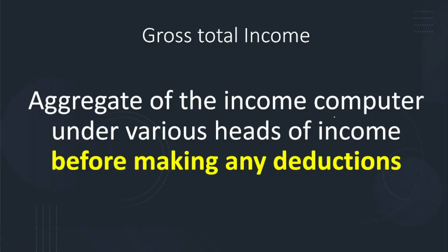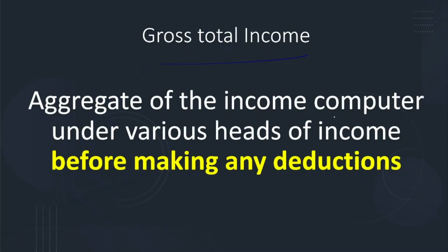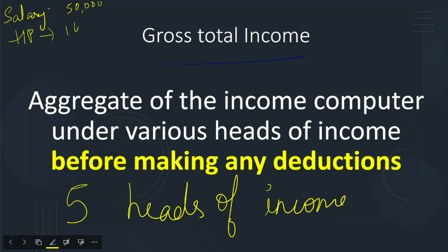The next is gross total income. Now, what is this gross total income? As I told you, there are totally five heads of income. Just now we saw five heads of income. First one is what? The first one is income from salary. For example, my income from salary is 50,000, you think. And income from house property is 1 lakh.